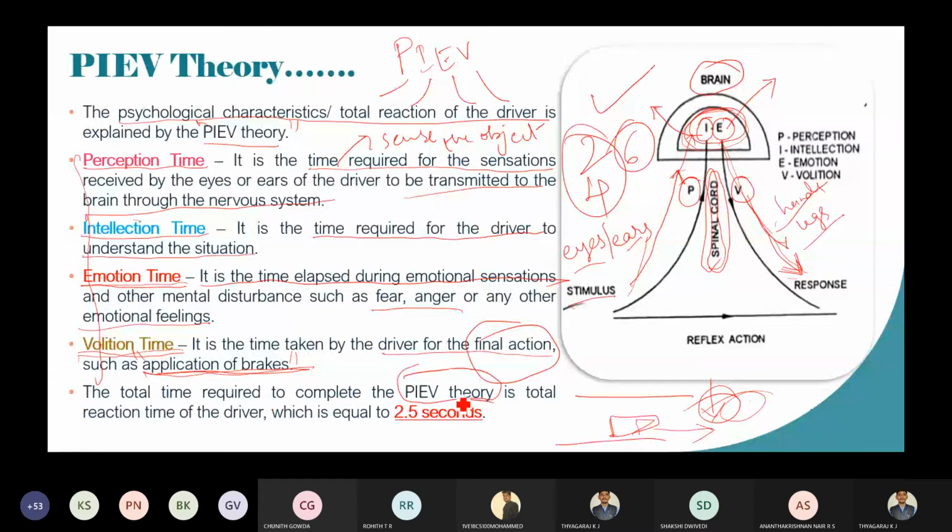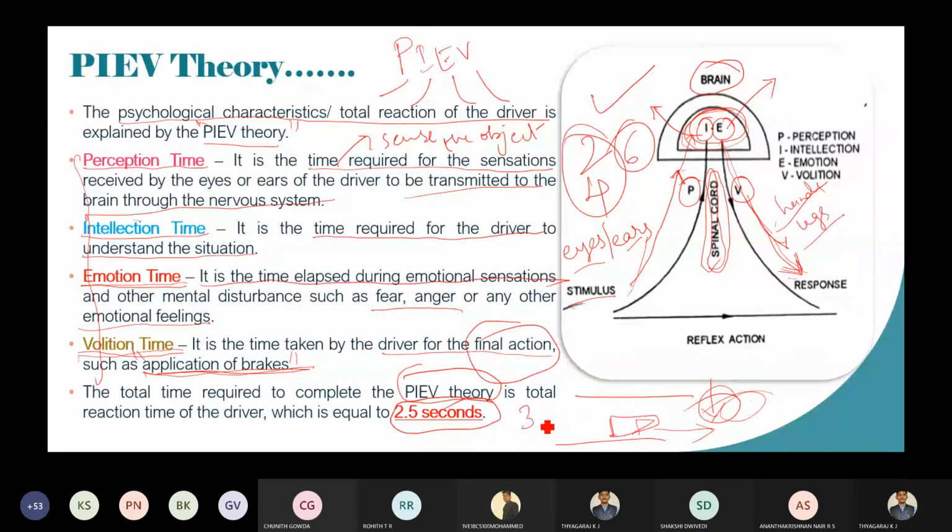So it is the 2.5 seconds necessary to complete this PIEV theory. Within 2.5 seconds, everything will happen. That is sensing the object, understanding the situation, emotion time, then volition time, the final action taken by the driver. And this is the minimum.